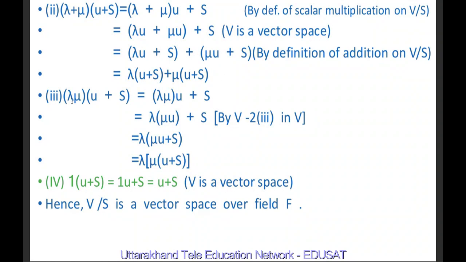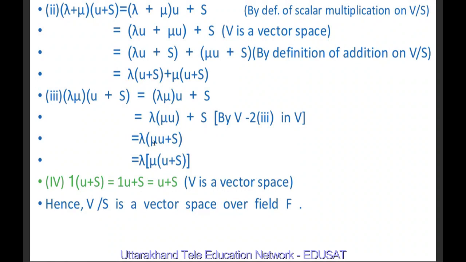Now third is (lambda mu) into (u plus s) is equal to (lambda mu)(u plus s) by definition of scalar multiplication on V by S, and this is equal to lambda into mu (u plus s), because u is an element of vector space and these properties are satisfied by the elements of vector space.